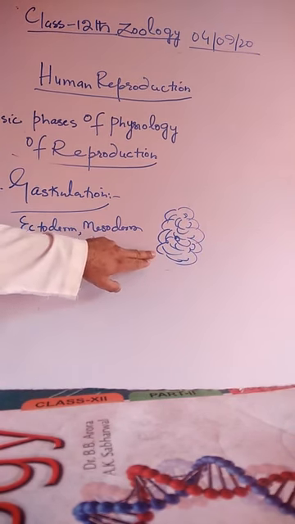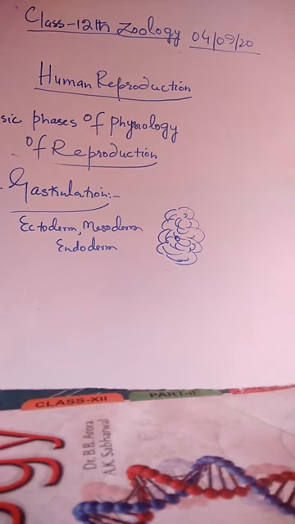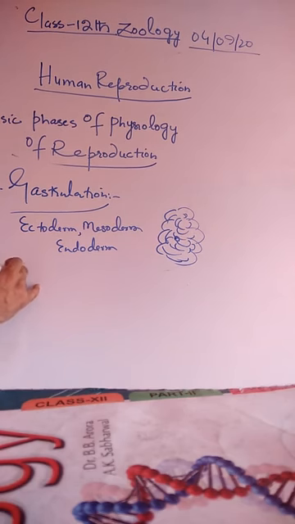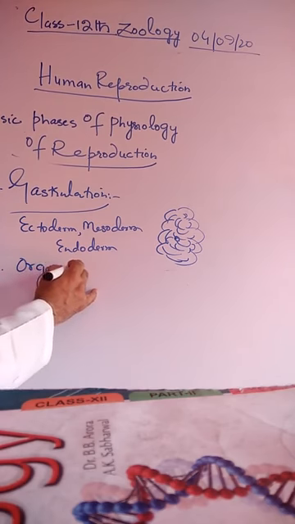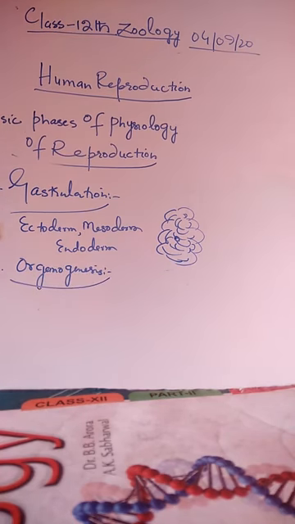After the blastocyst undergoes cleavage, or the repeated mitotic divisions, one more stage is there, that is called organogenesis. This organogenesis includes the formation of specific organ systems from the three primary germ layers of the gastrula during the gestation period of pregnancy and embryonic development. It involves morphogenesis and differentiation.